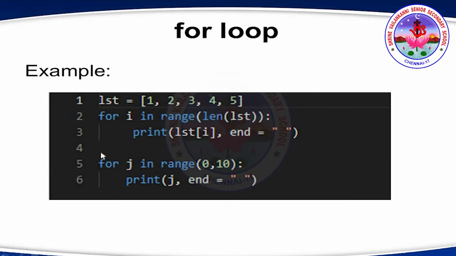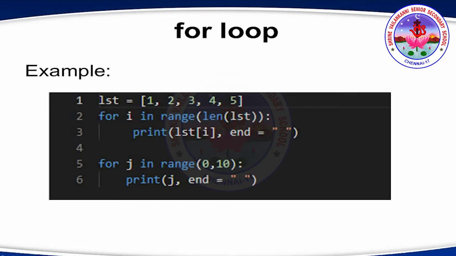Let's see an example. LST is equal to 1, 2, 3, 4, 5. for I in range length of LST. Length of LST in the sense, what is the length? It is 5. So from 0 to 4 we take. Print LST of I. And for J in range of 0, 10, print J.